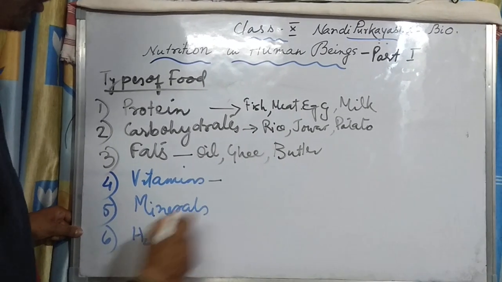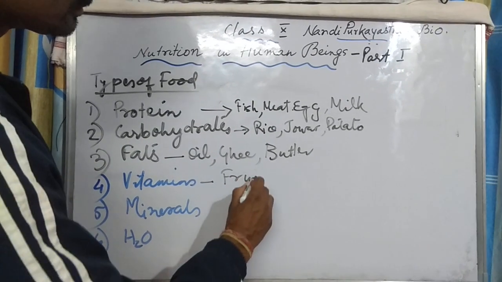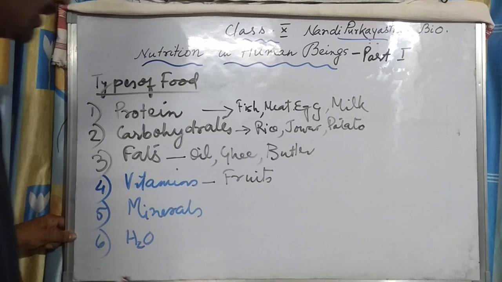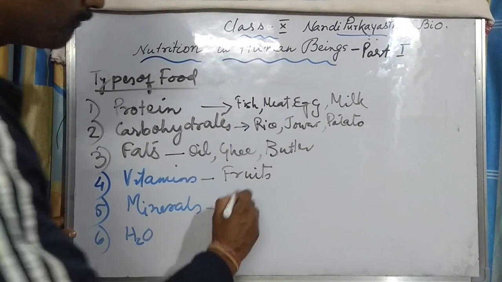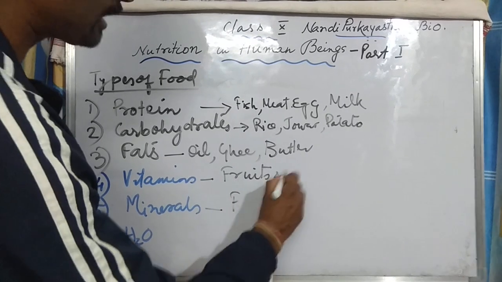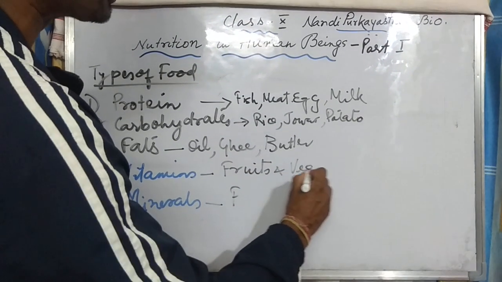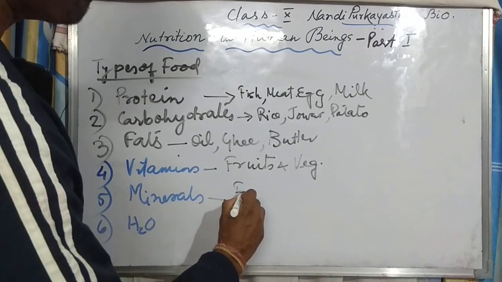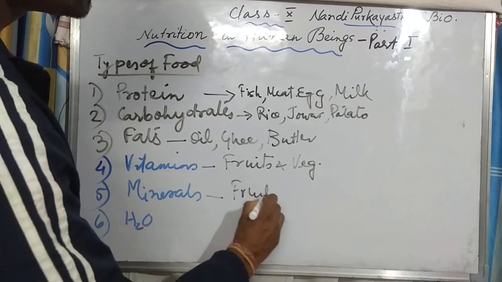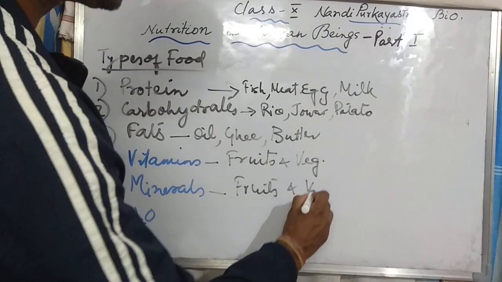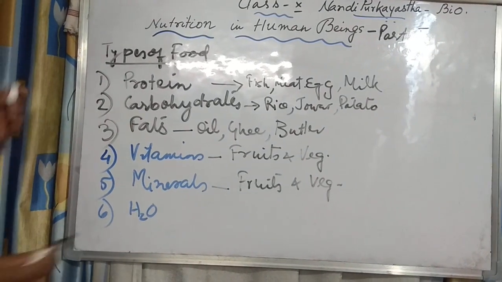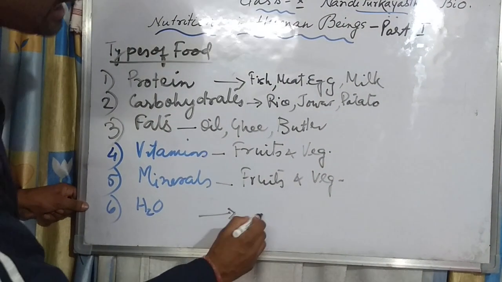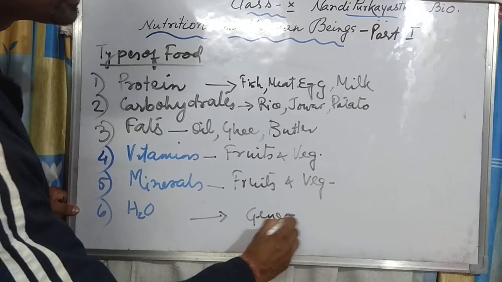Then vitamins we get from fruits and vegetables. Minerals also we get from fruits and vegetables. Water is generally what we drink.